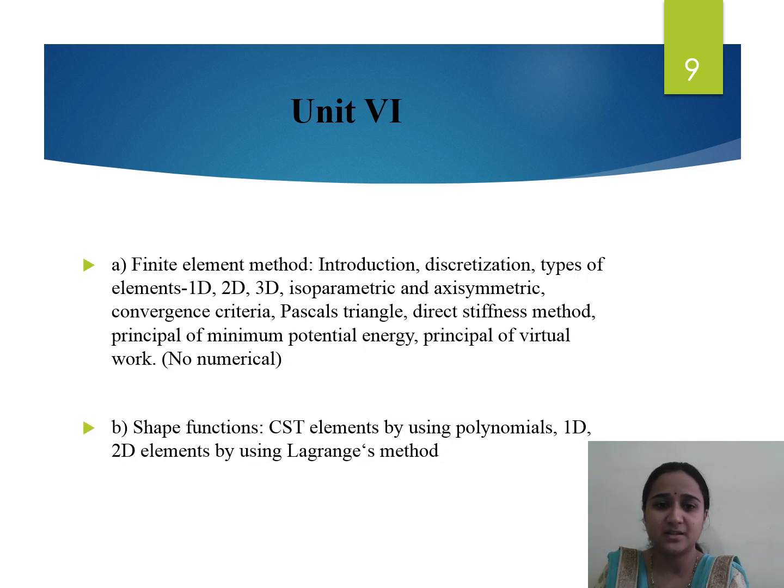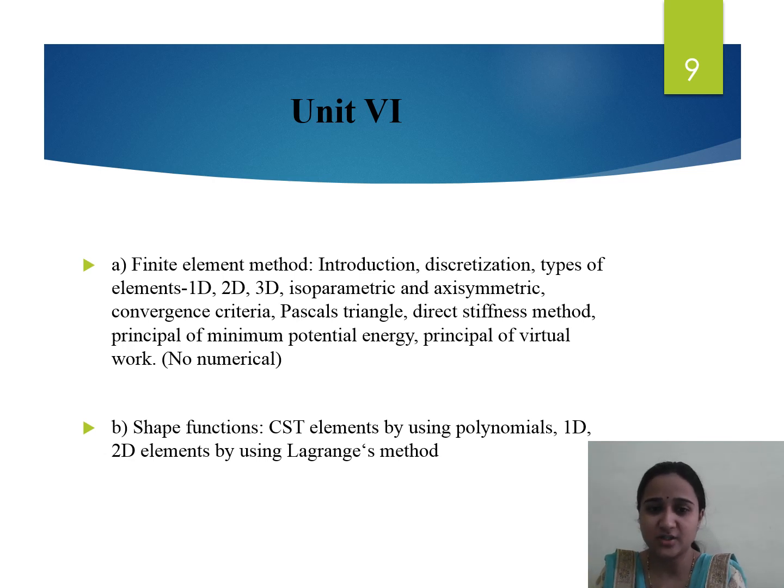And unit 6 is the finite element method: introduction, discretization, types of elements 1D, 2D, 3D, isoparametric and axisymmetric, convergence criteria, Pascal's triangle, direct stiffness method, principle of minimum potential energy, principle of virtual work. There is no numerical, only the theory part, that we are going to deal with in unit 6.